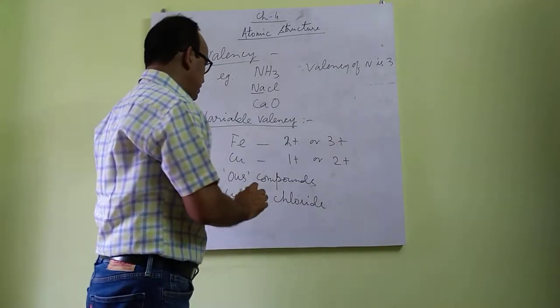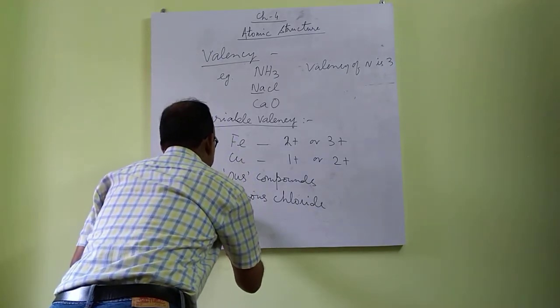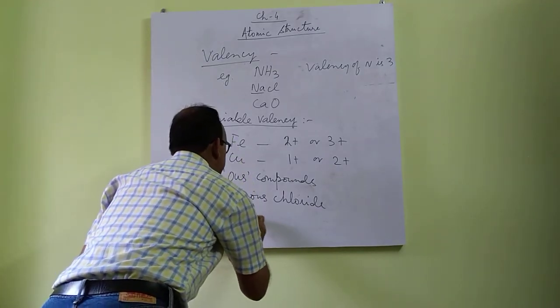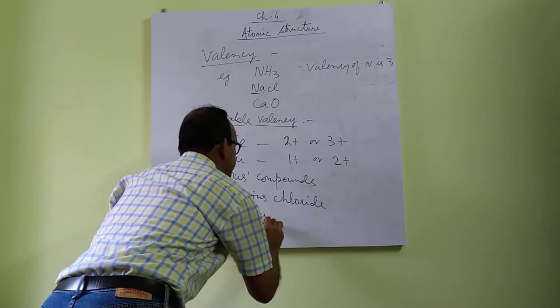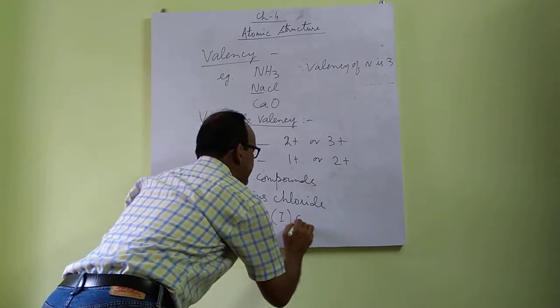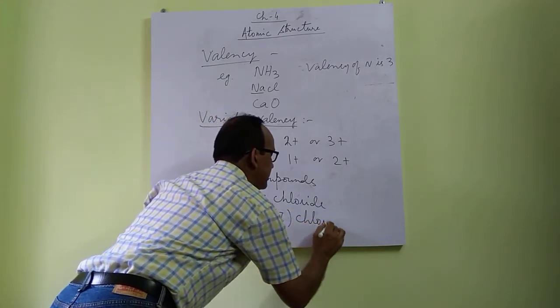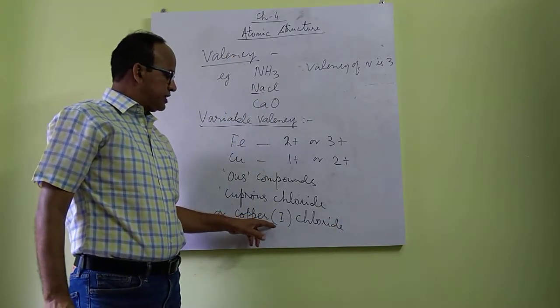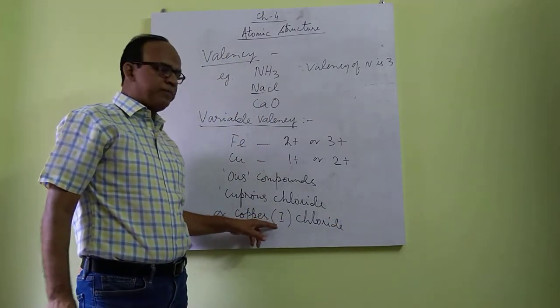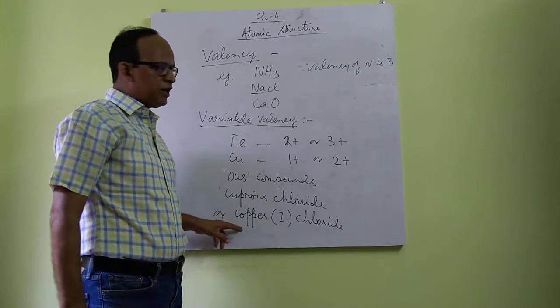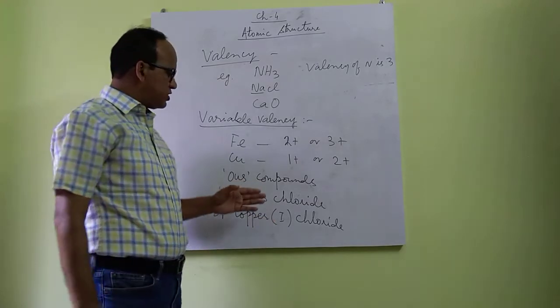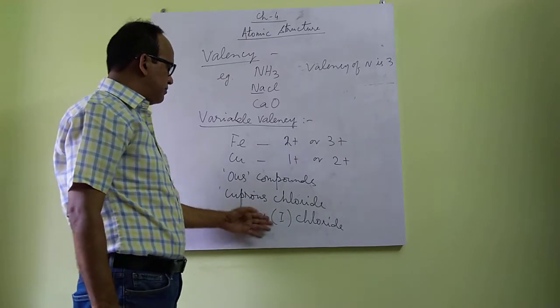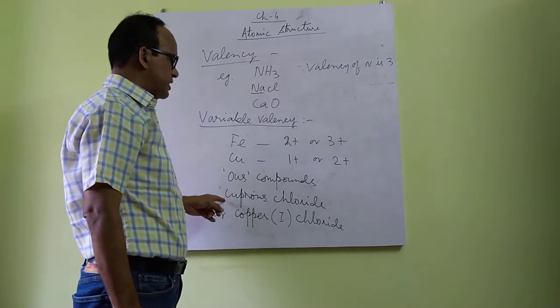In the new method, we can write this name as copper(I) chloride. 1 in Roman number written within the bracket beside copper shows the valency of copper. So this is the new method of writing the name of the compound, which is of cuprous.